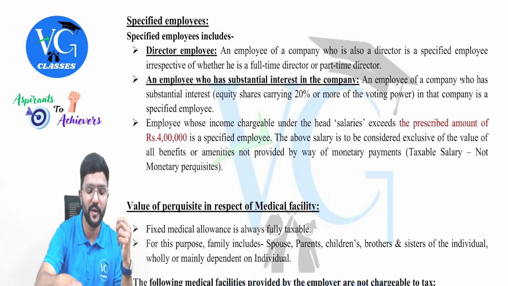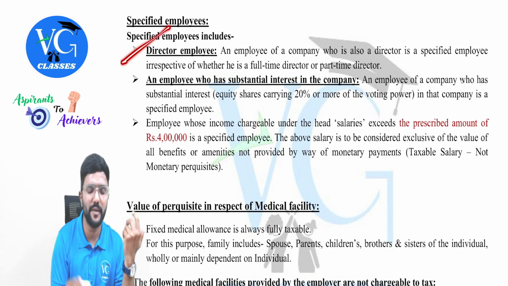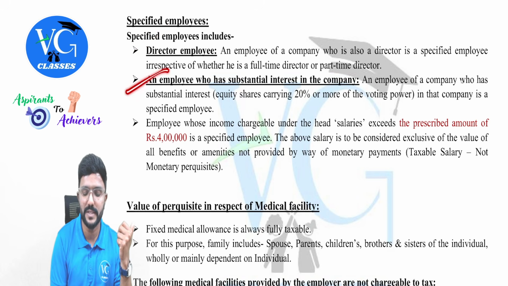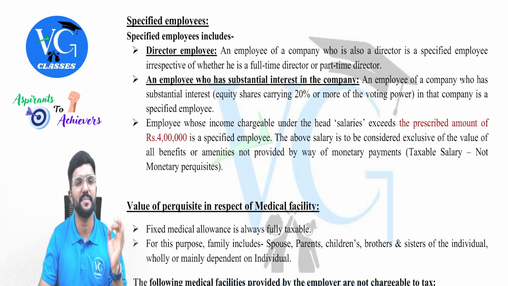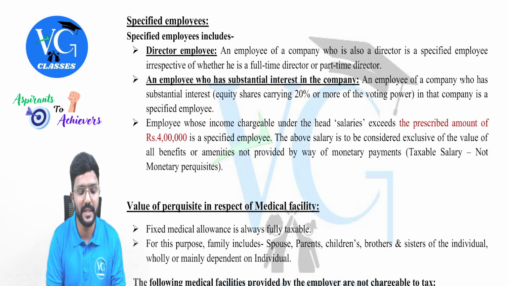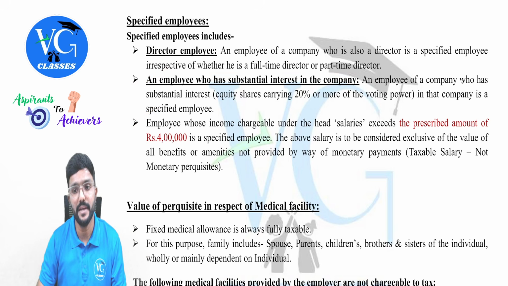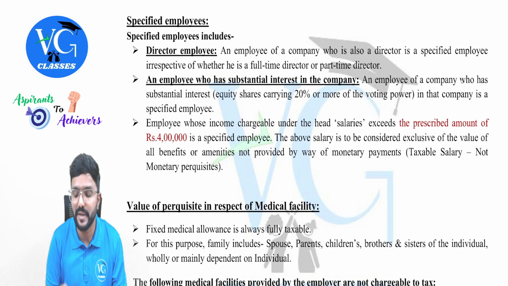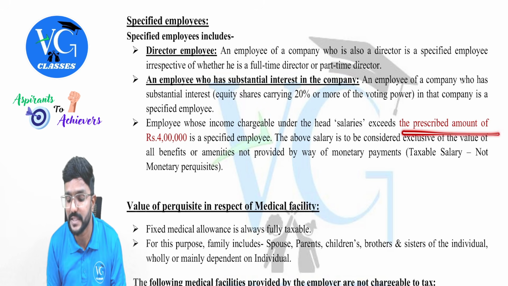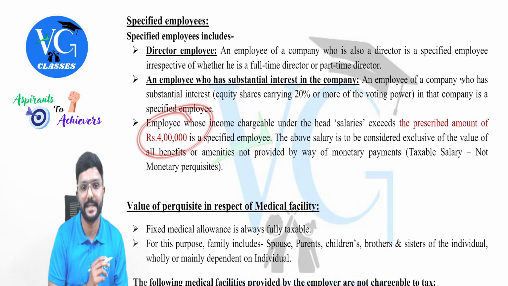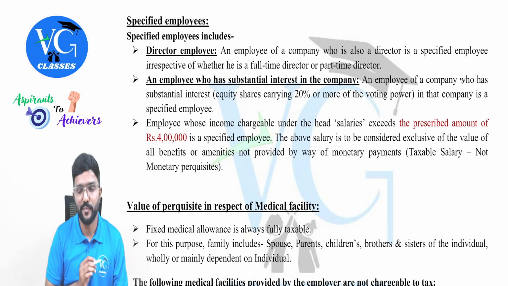Who is a specified employee? A director who is an employee of a company, or an employee who is holding substantial interest in the company, that is 20% or more. And the last one, employees whose income chargeable under the head salary exceeds the prescribed limit. There is an amendment in this. The prescribed limit of how much? 4 lakh is a specified employee.